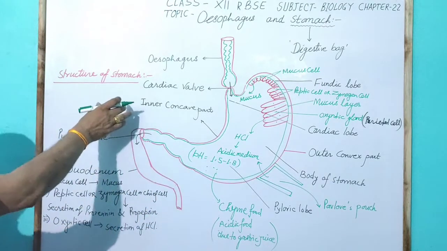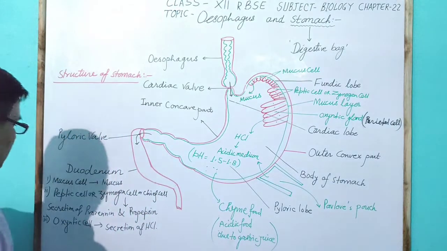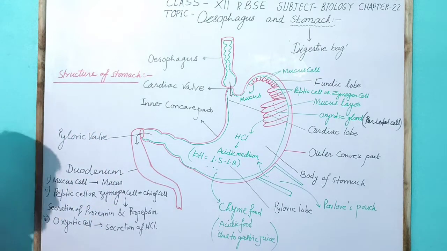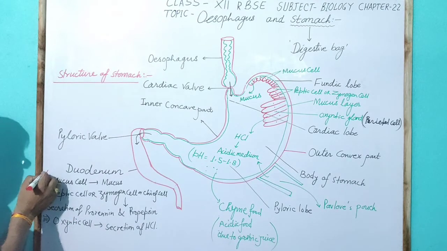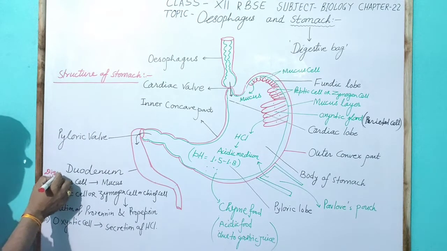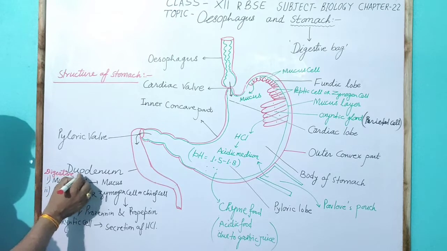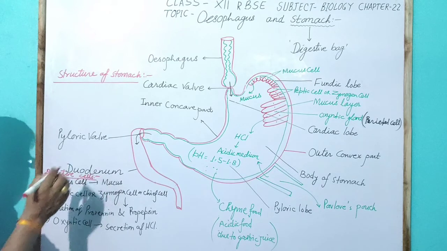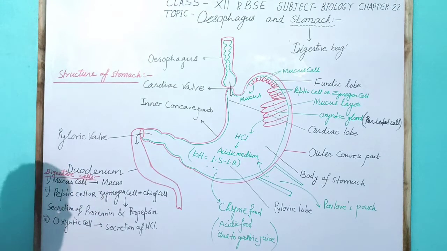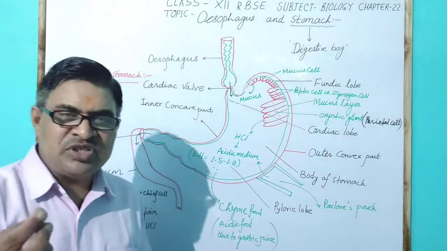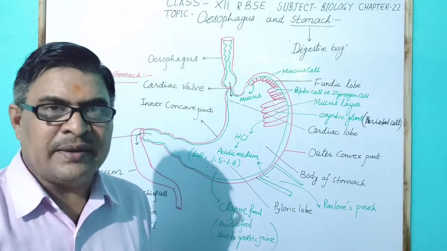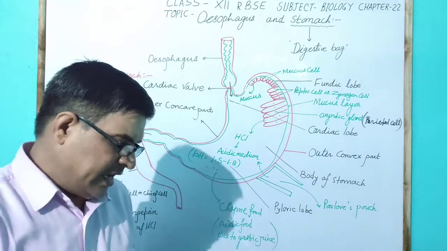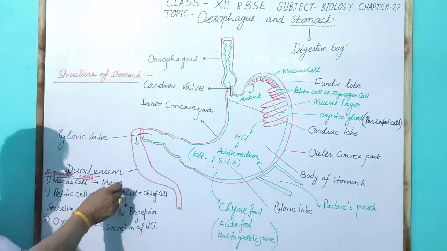So this is the structure of the stomach, in which the different types of digestive cells are shown. The mucus cell secretes mucus, and mucus contains mucin protein, which acts as an antibacterial agent.